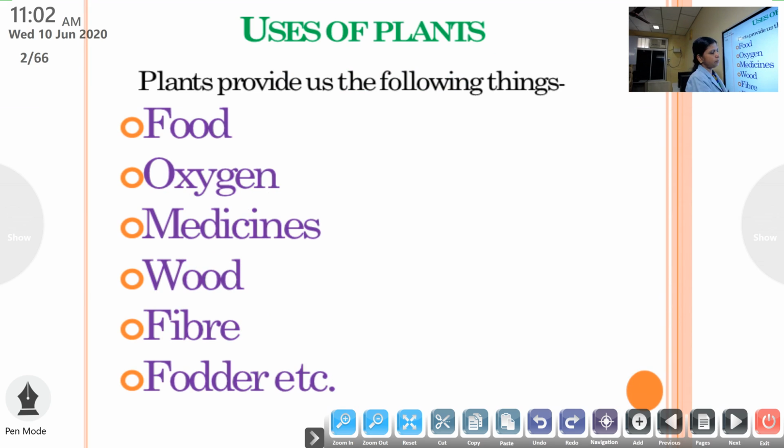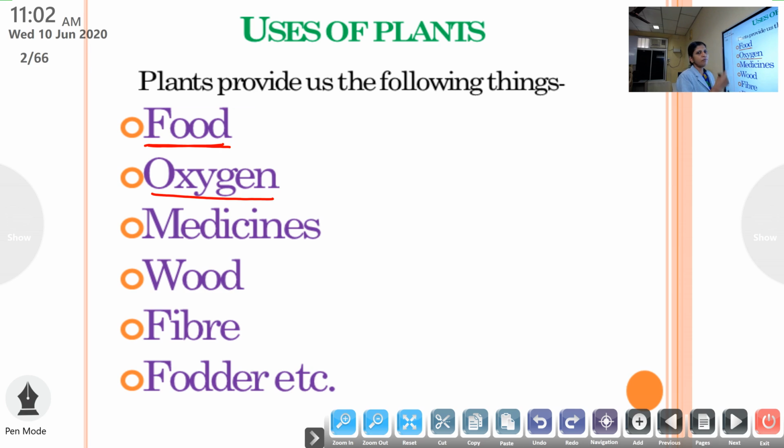So, which are the things that we get from the plants? One by one we can learn. First is food. What is food? You know, anything that is eaten for our life or living and growing is called food. So, the first thing that we get from plants is food. Okay. And the second thing is oxygen.